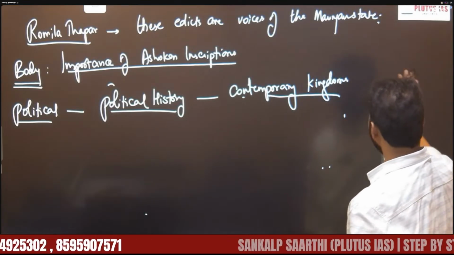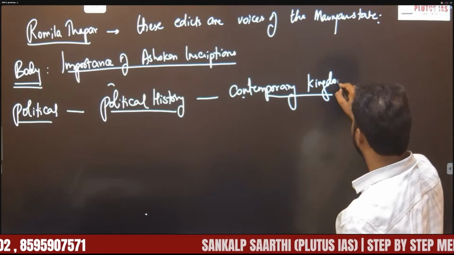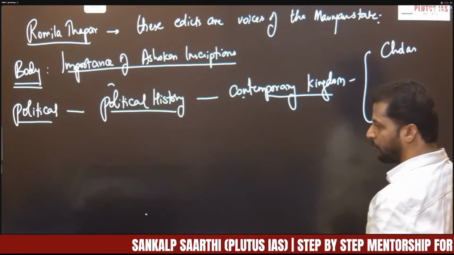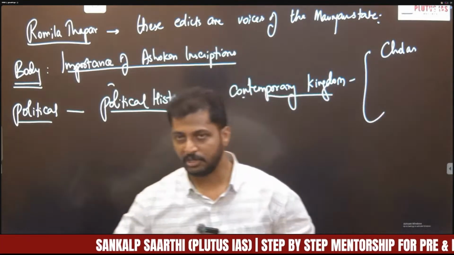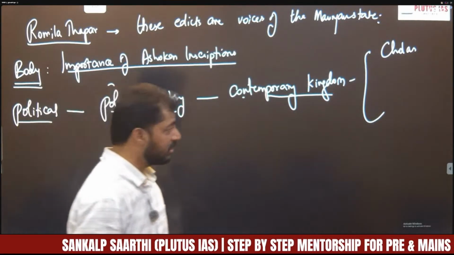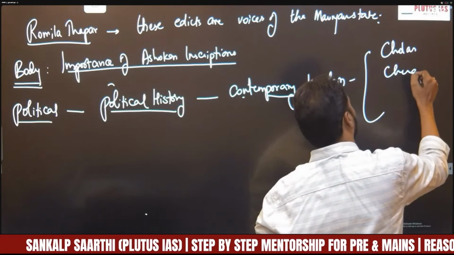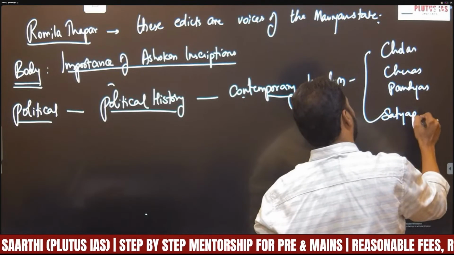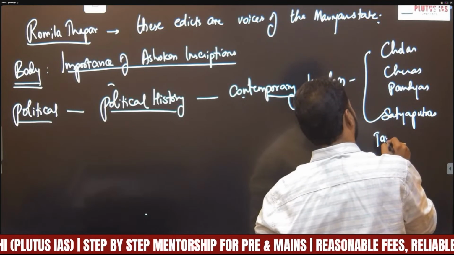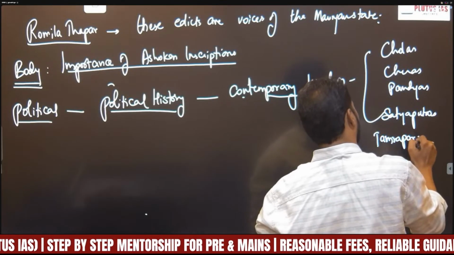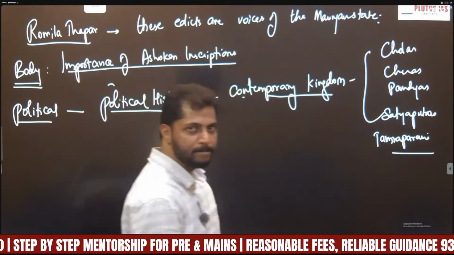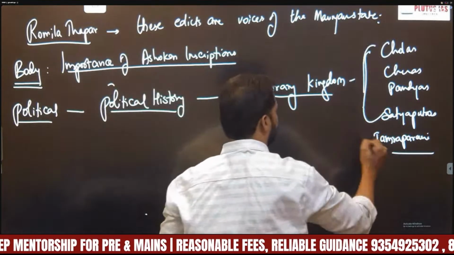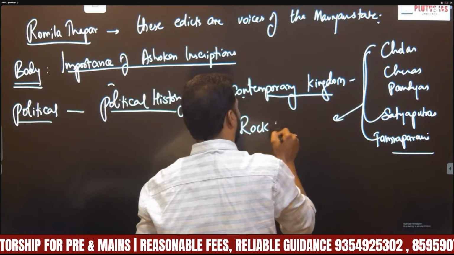Suppose, let us take an example. These edicts mention contemporary dynasties like the Cholas, Cheras, Pandyas, Satyaputras, Tamraparani, etc. I'm talking about the Sangam dynasties here.